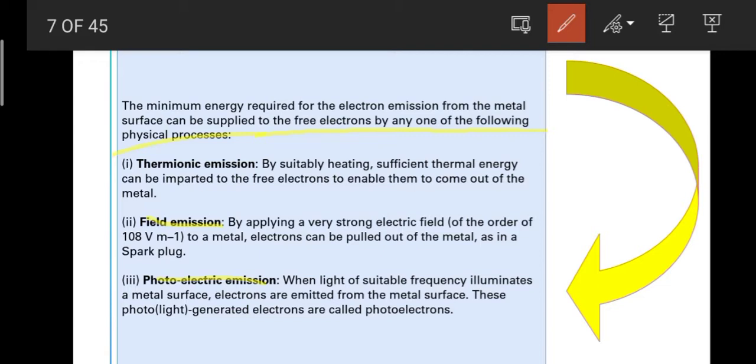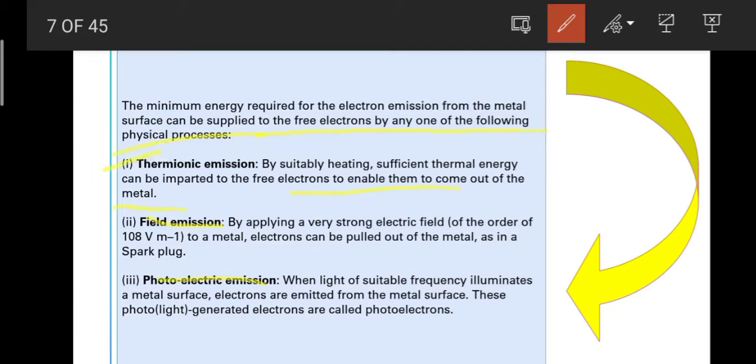Let me just explain what thermionic is. Thermionic emission means that by suitable heating, sufficient thermal energy can be imparted to the free electrons to enable them to come out of the metal. So after gaining the thermal energy, the electrons will just emit from the metal. That process, that physical process, is known as thermionic emission.